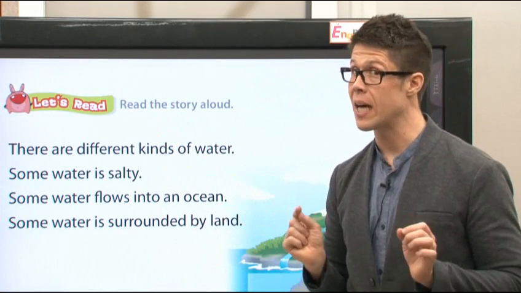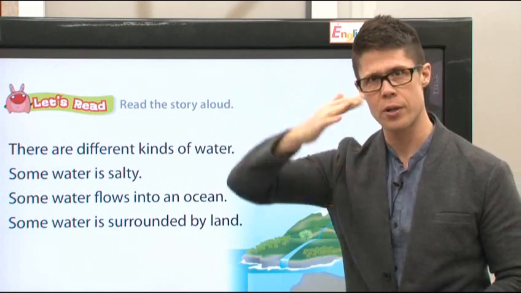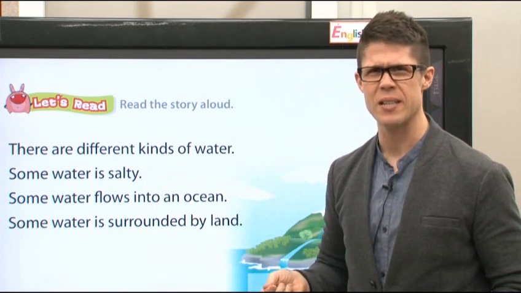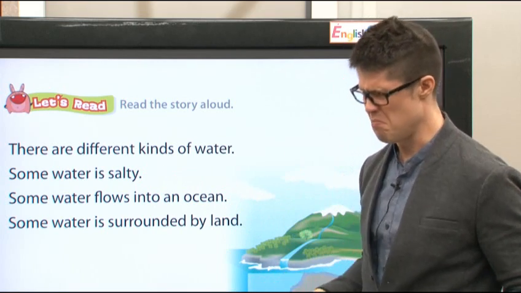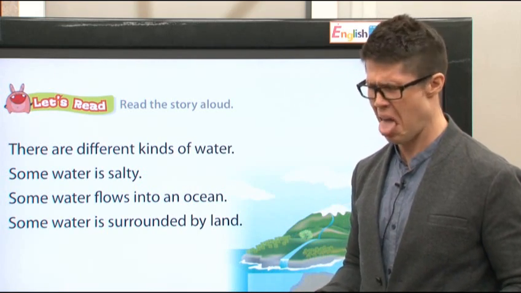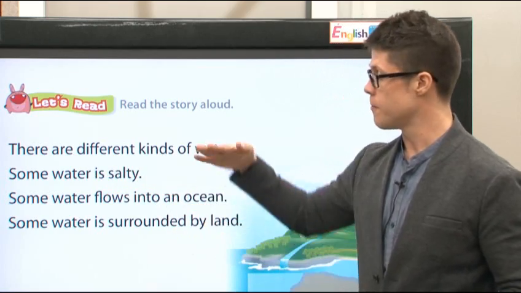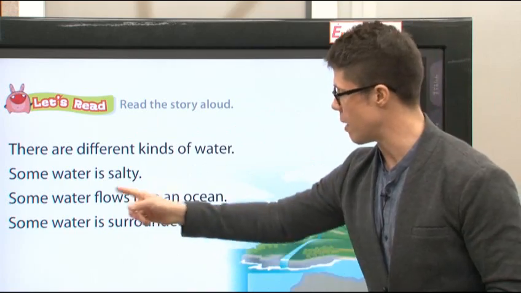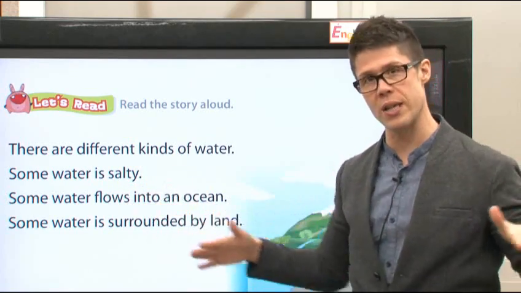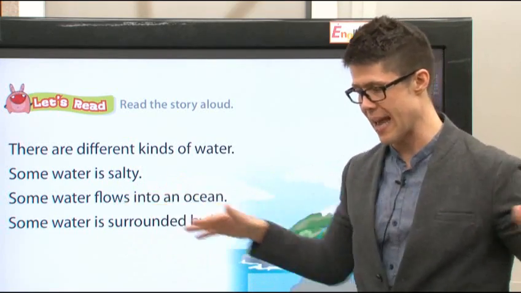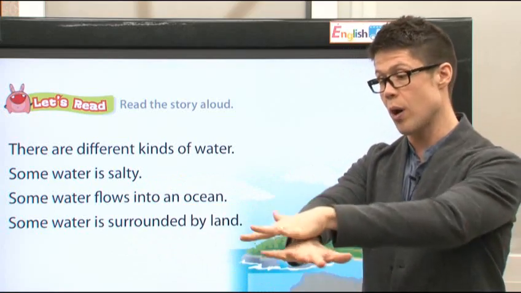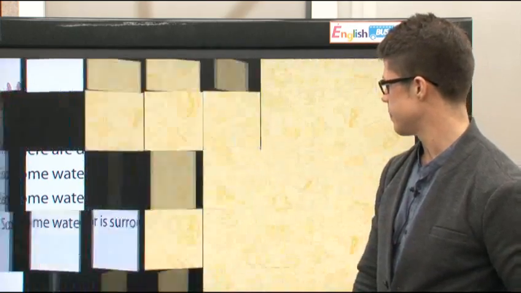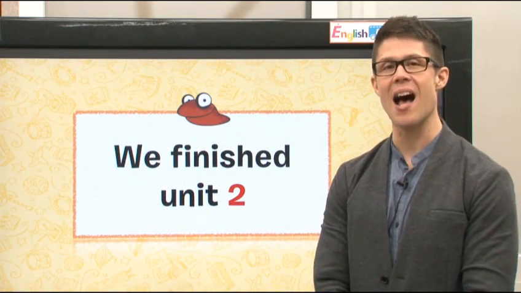There are different kinds of water. All right, do you remember? There are different kinds of water. Some water is salty. Some water flows to an ocean. Some water is surrounded by land, right? Here's the land and here's the water. Some water is surrounded by land. And that's the end of Unit 2.